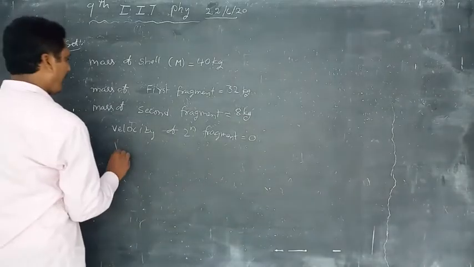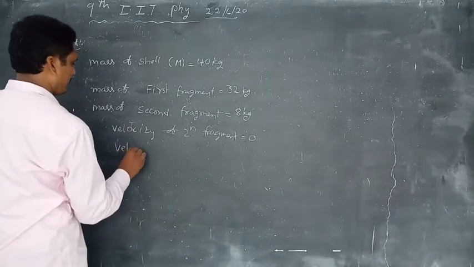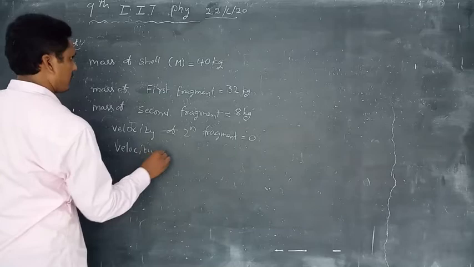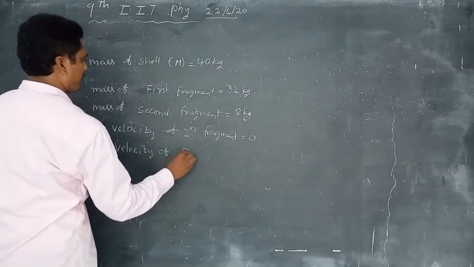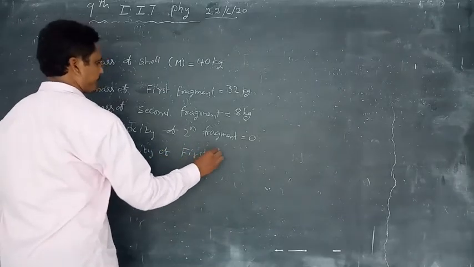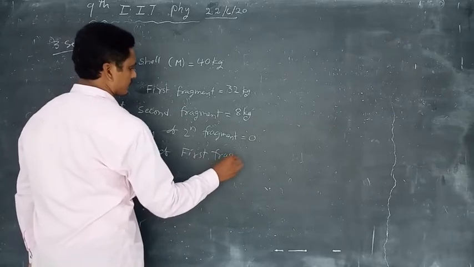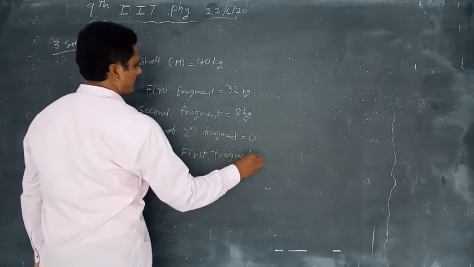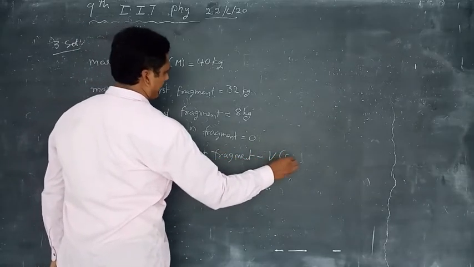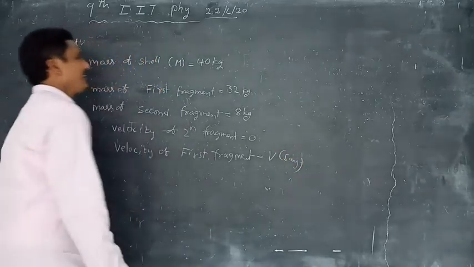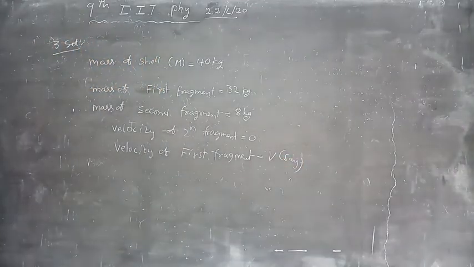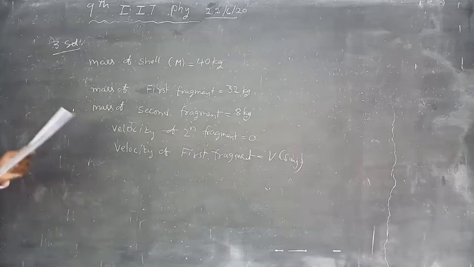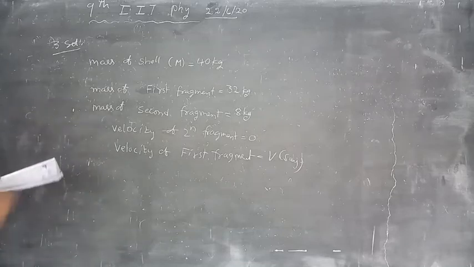Next, velocity of first fragment is equal to v. What is the initial velocity of the shell? Initial velocity of the shell is 80 meter per second.